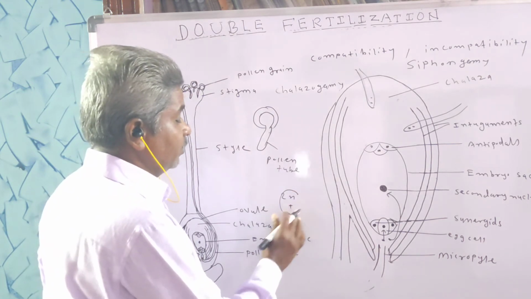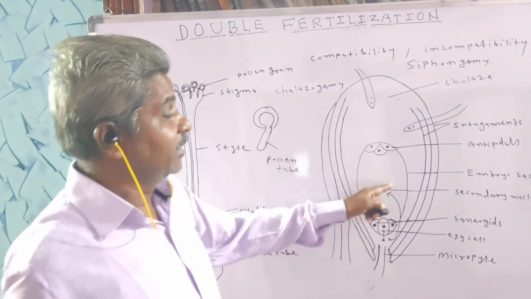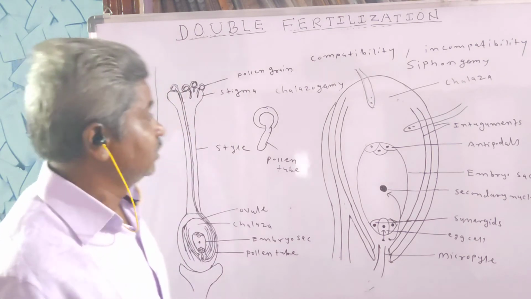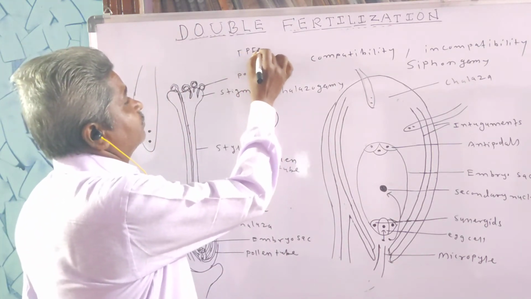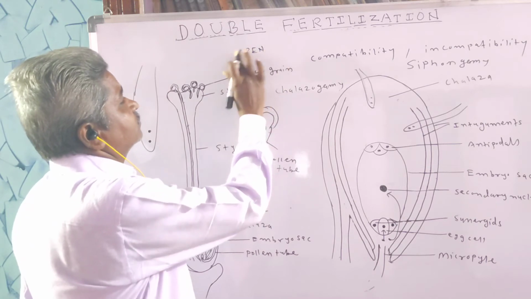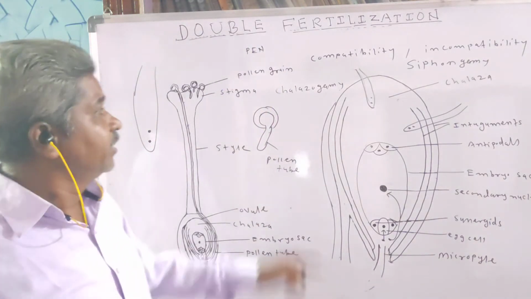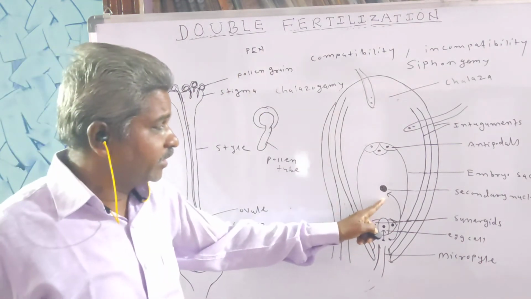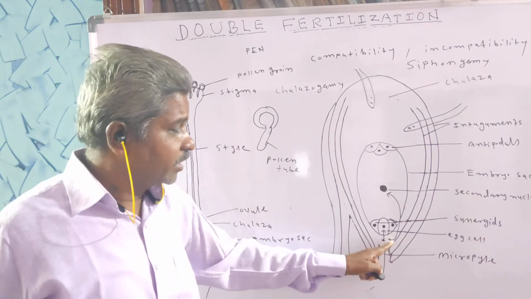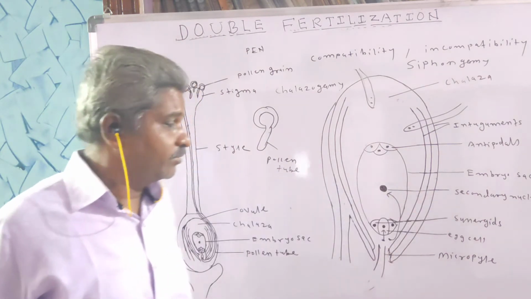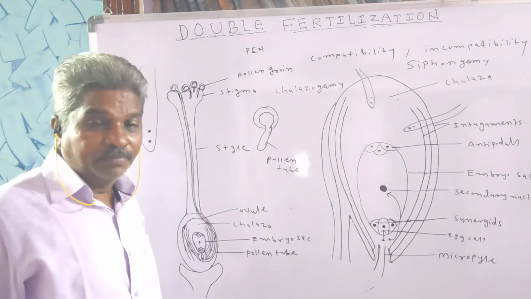So the fusion product resulting from the fusion of the other male gamete and the second nucleus is called the triploid primary endosperm nucleus, or PEN. So this primary endosperm nucleus results after the fusion of the second male gamete with the secondary nucleus. This process is called triple fusion.